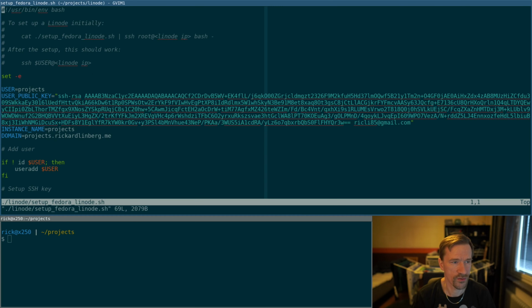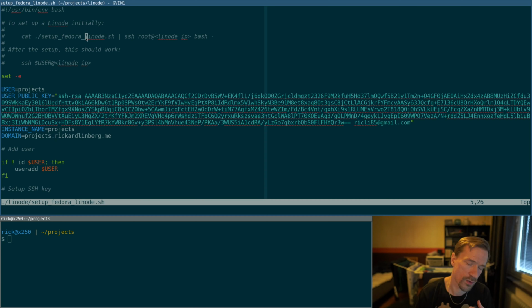So the script is right here. Here's some documentation on how to set up a Linode initially. When you get an initial Linode set up, you can SSH with the root user and set it up. So this just runs bash and reads the scripts from standard in and will pass this script right here.